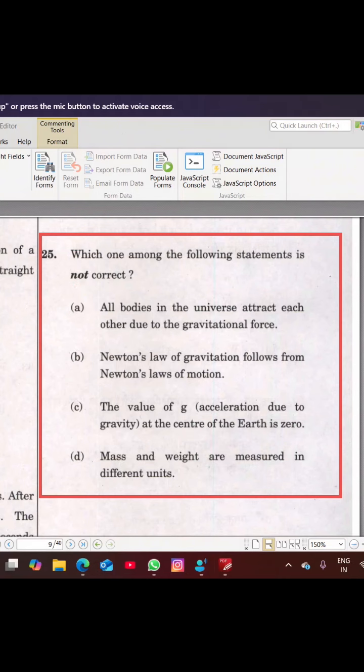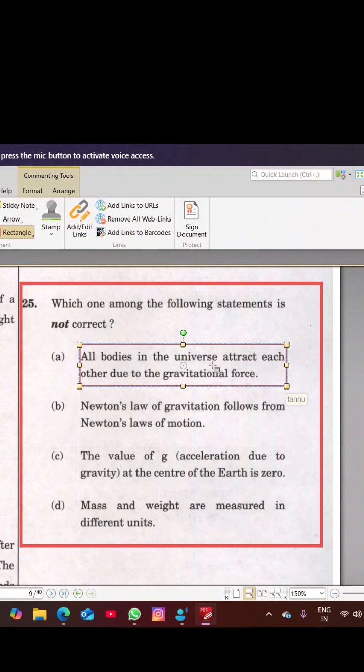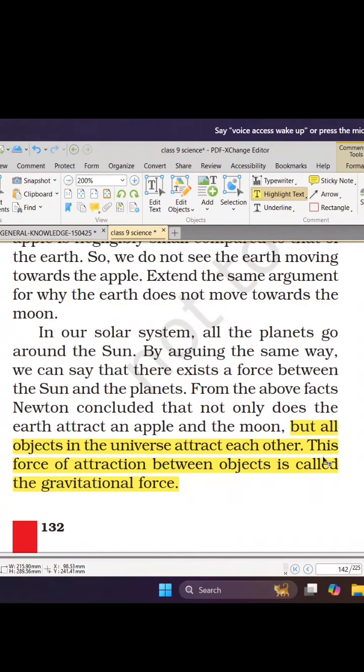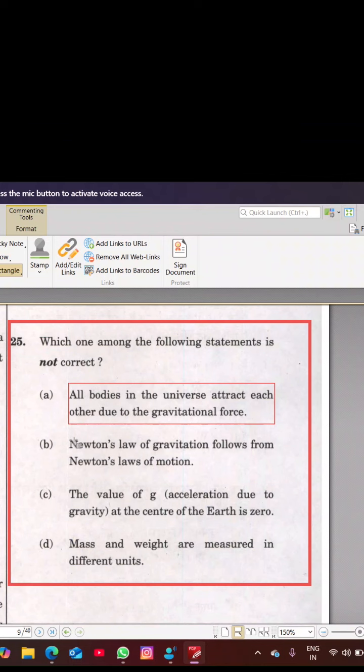हम लोग फिर से क्लास 9 साइंस NCERT को रेफर करेंगे. So we can verify the A statement with this statement given in the NCERT. So इसमें लिखा है all objects in the universe attract each other and this is the force of attraction which is known as gravitational force. Same statement first A statement है.